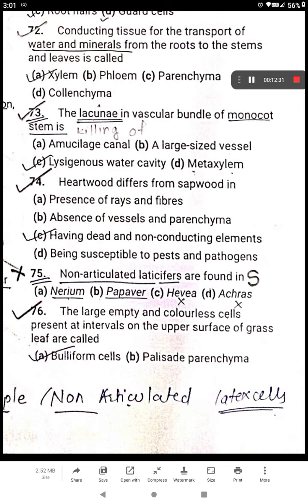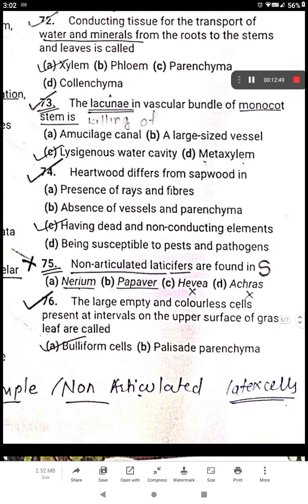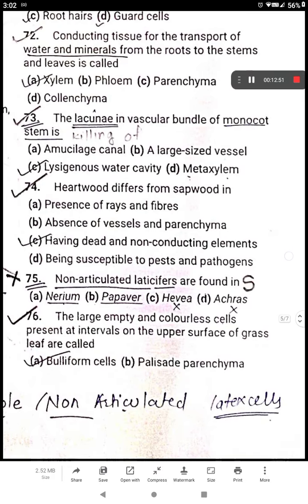I was confident that the C and D options would not be there, because I knew Hevea, which I have not read about, so C and D will not be there. The answer would be in A and B. I was confused so much; my gut feeling was for the B option. But I was confused whether papaver is non-articulated or articulated.